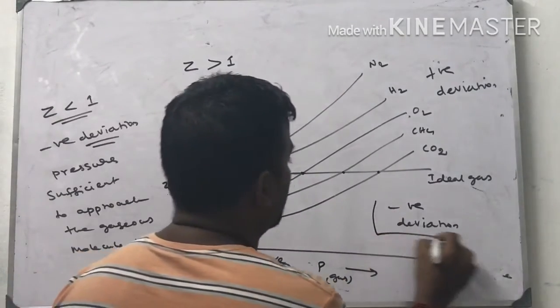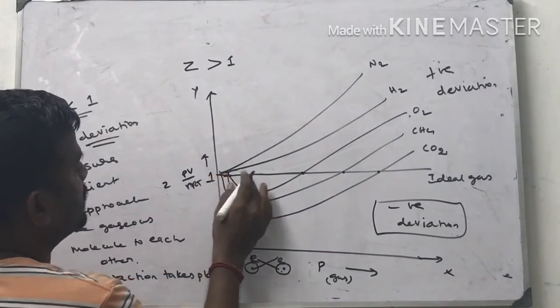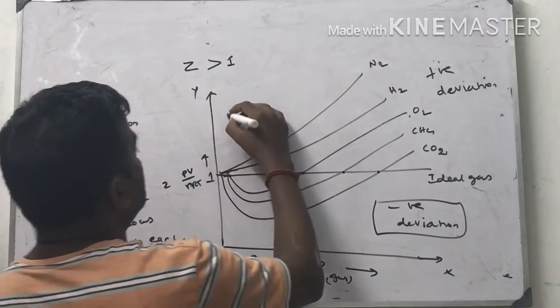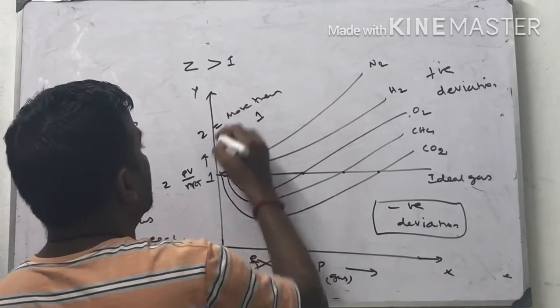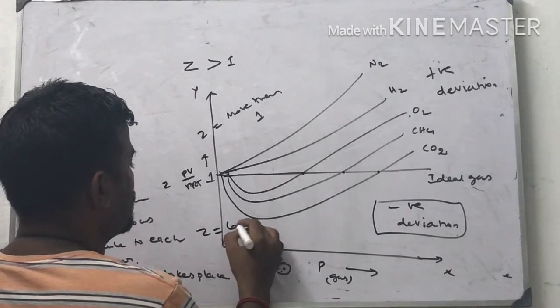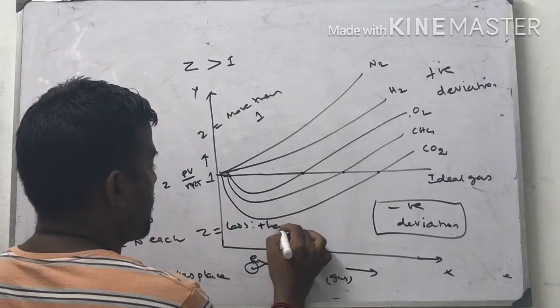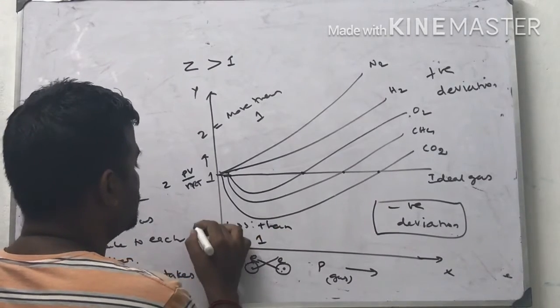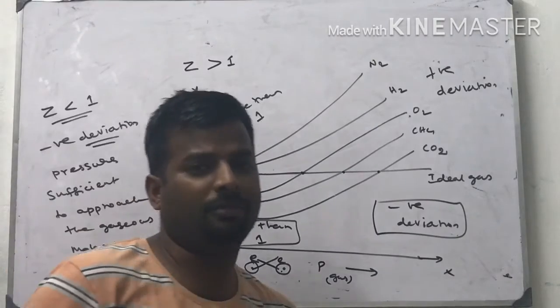This is called negative deviation. The Z value is less than 1. This is Z equal to 1. This value is more than 1. Here Z is less than 1. These are the three conditions related to the compressibility factor.